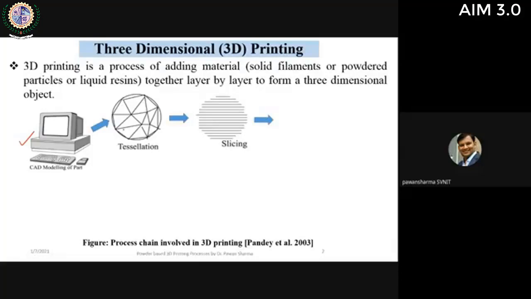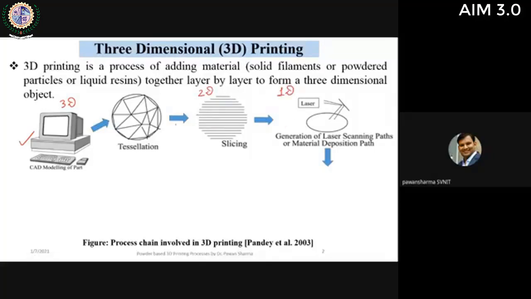Because 3D printing is a layer by layer manufacturing technique, we need to develop these slices, and then we go for tool path generation. It can be laser movement in the case of laser based technology, or nozzle movement in the case of polymer based techniques like FDM. So in 3D printing we start with a 3D model, then move for approximation of this 3D model, then generate 2D layers. Once we have the information of the 2D layers, we go for one-dimensional tool path generation.